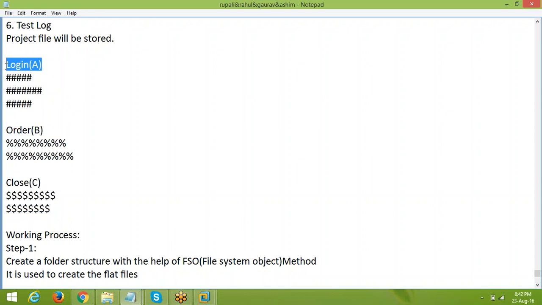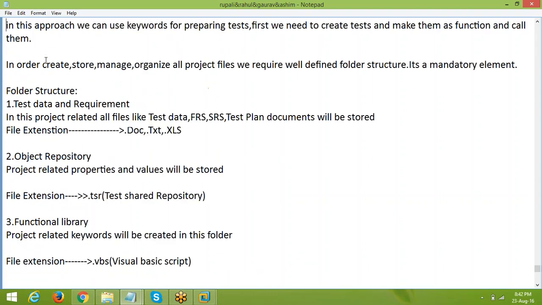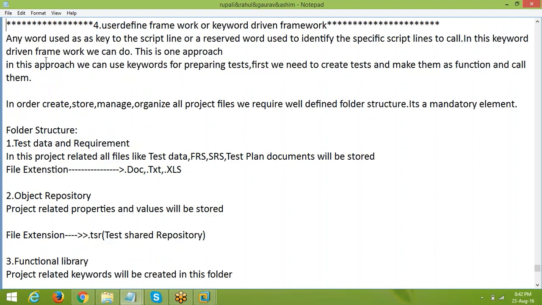So here we are using keywords to call the scripts, keywords to prepare tests. So in this way we can do the keyword driven framework.